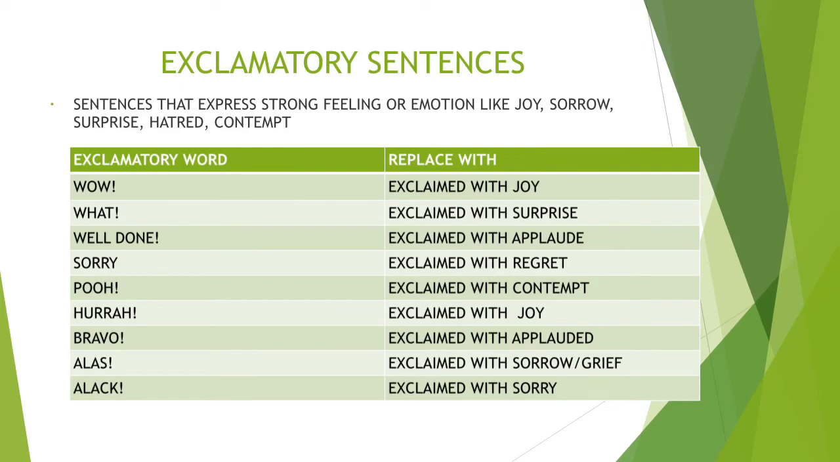Now some important points. An exclamatory sentence has a sign of exclamation after it, which changes into a full stop in the direct speech. That means when we convert an exclamatory speech into indirect speech, the sign of exclamation changes into a full stop in the indirect speech. In the indirect speech, the exclamatory phrase or word is replaced by exclaimed with joy, sorrow, regret, surprise, contempt.